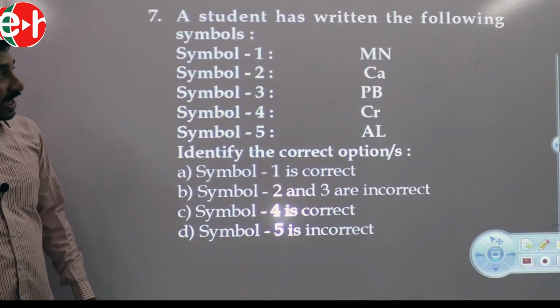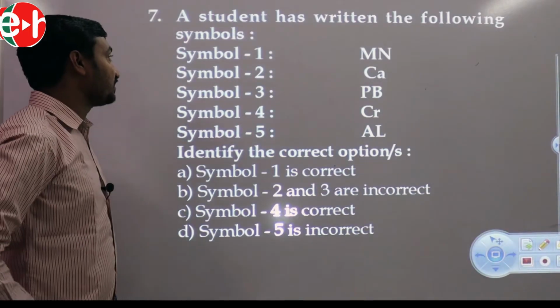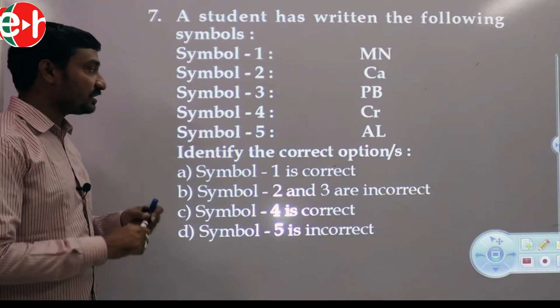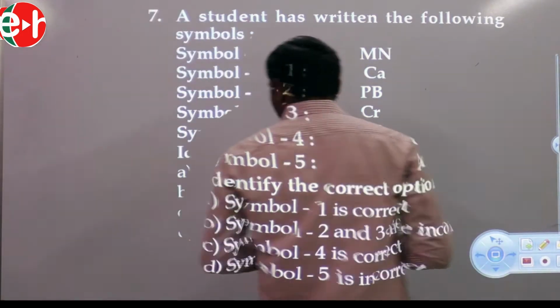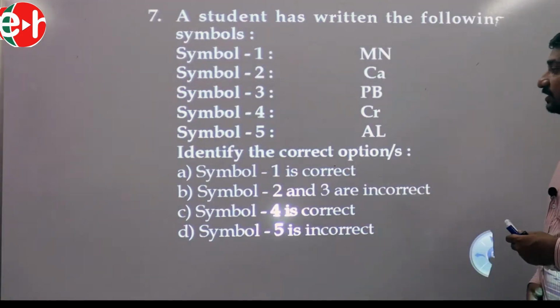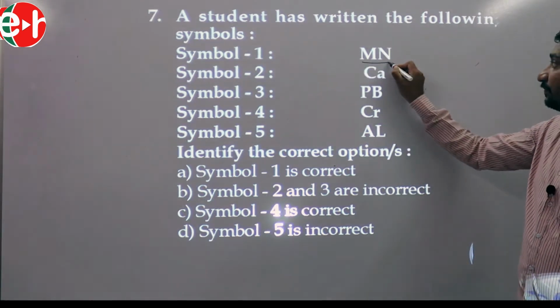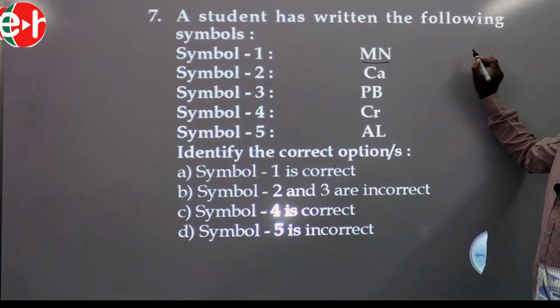A student has written the following symbols: symbol 1, symbol 2, symbol 3, symbol 4, symbol 5. Identify the correct options. Let's check symbol 1. MN is the symbol for manganese.